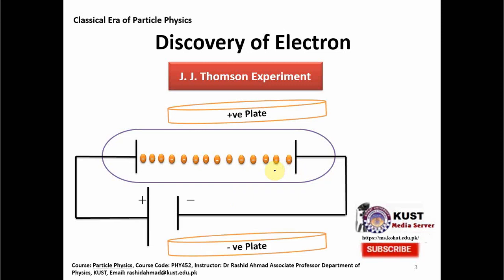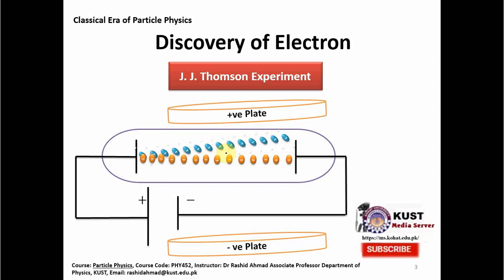He was surprised to find that these particles, I have put the negative charges there, but at that time he didn't know that they were charged particles, until he put these plates over here and performed the experiments. He found that these rays are deflected towards the positive plate. From this he concluded that these particles must have a charge, first of all, and second, that it is a negative charge, because they were deflected towards the positive plate.